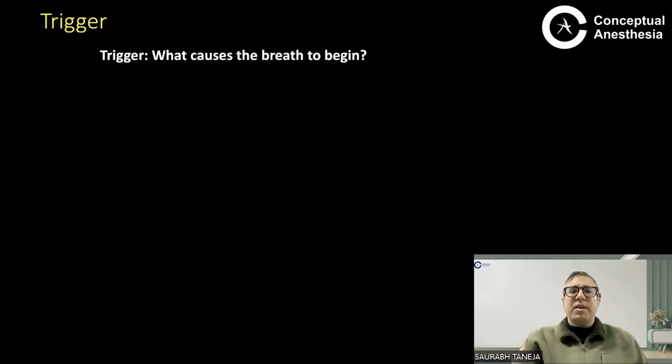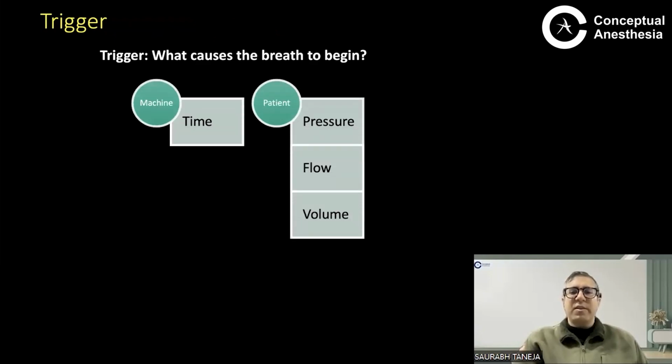So in simple terms, trigger is what causes the breath to begin. You want to begin a breath, what causes the breath to begin? So it can be time triggered, which is controlled by the machine. So you set it at a particular time, and after those many seconds or those many milliseconds, the machine will trigger a breath. The machine will start a breath. So what causes the breath to begin is the time trigger here. Then it can be patient triggered. Patient triggered can be pressure, flow, or volume. Normally we have flow or pressure triggers, that is by the patient, and time triggered, that is by the machine.